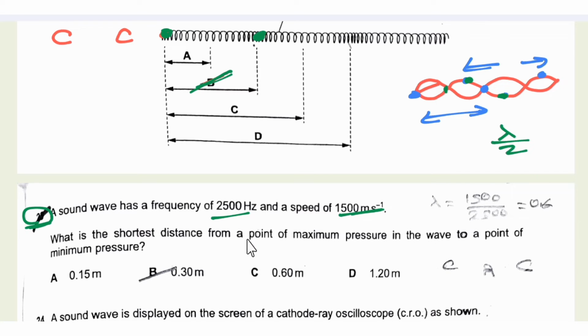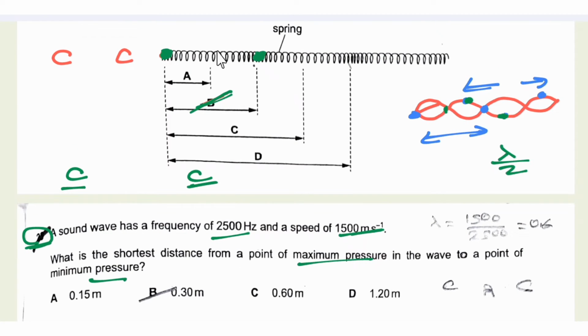What is the shortest distance from the point of maximum pressure of the wave to a point of minimum pressure? From maximum pressure to maximum pressure is from one compression to another compression. But from maximum pressure, that is compression, to minimum pressure, that is rarefaction, is from one compression to the adjacent rarefaction. Compression to compression is one wavelength, but compression to adjacent rarefaction is half the wavelength. So we need to find lambda by 2.